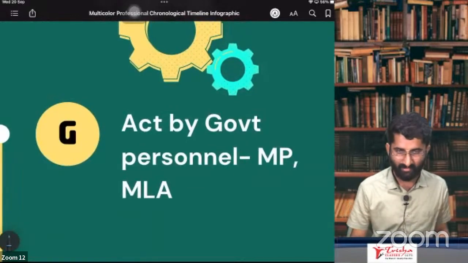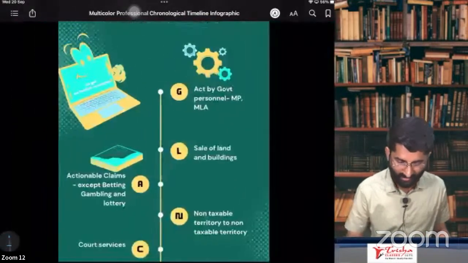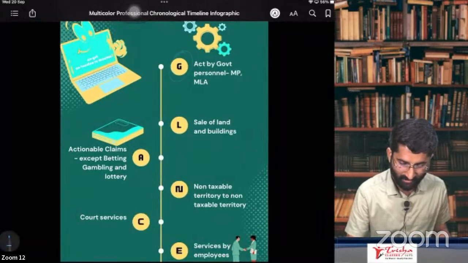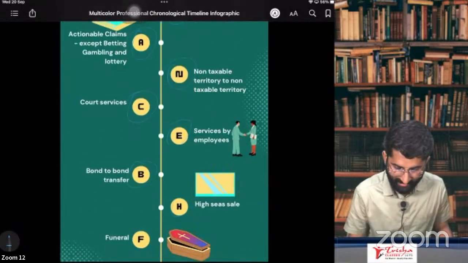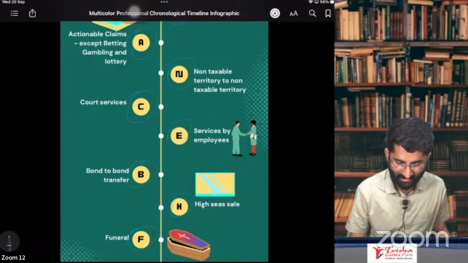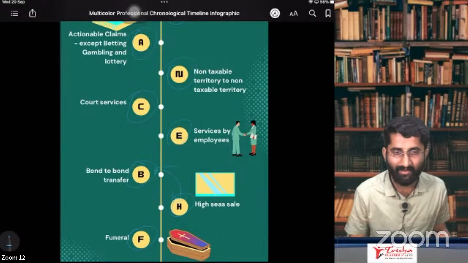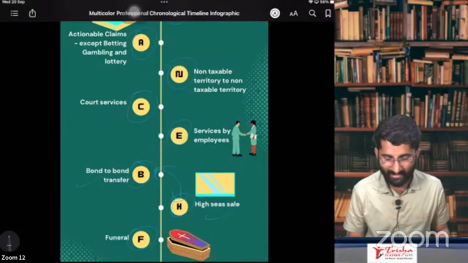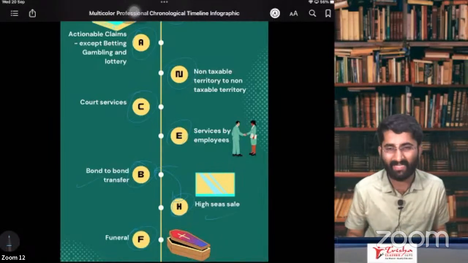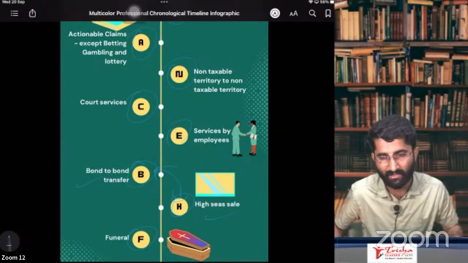First one, how to remember this? I just remember this by these words: Glance, glance, glance, BHF. So I remember it as B and H, both are in one entry, but it is not there in your syllabus. Bond to bond transfer and high seas sale, which is not there in your syllabus, but I just included it for your extra knowledge.